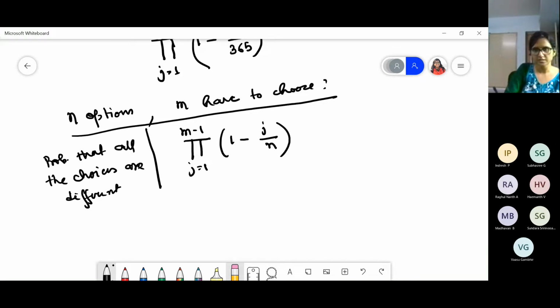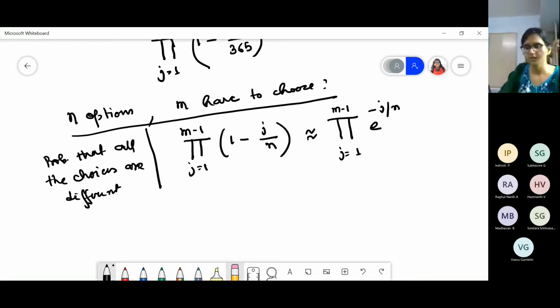Now this series is almost equal to the product of e to the power minus j by n, where j is 1 to m minus 1. Now if we take this, this multiplication will be just addition over here, right? So we can simplify it.